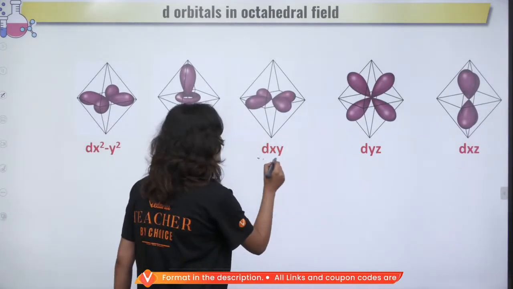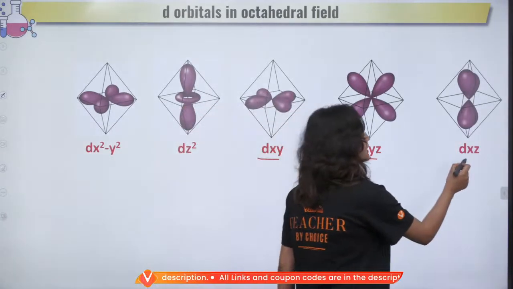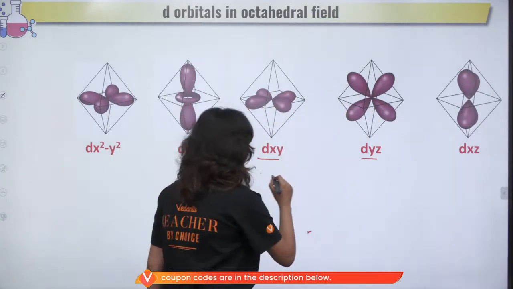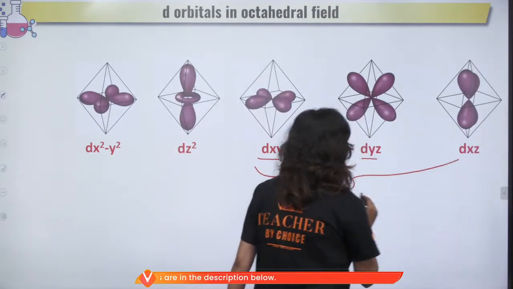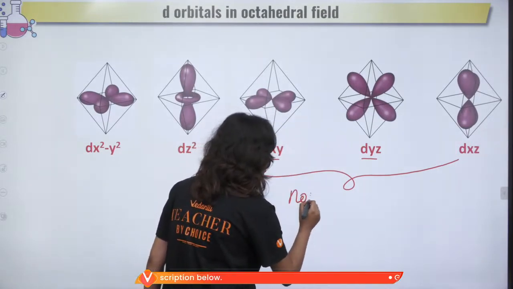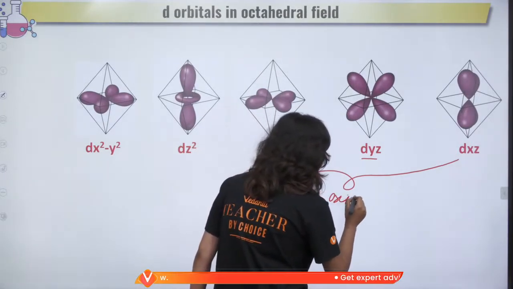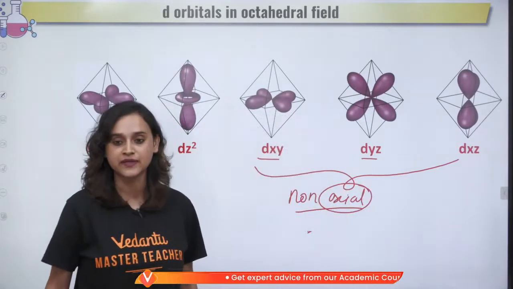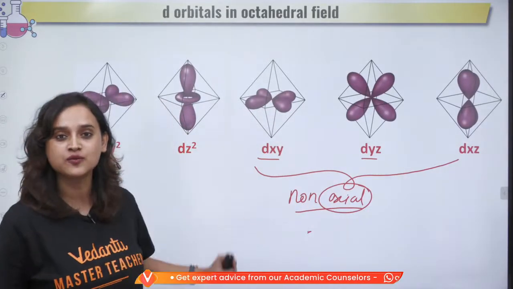So there is dxy, there is dyz, and there is dxz, okay? Now these ones are called non-axial. What do you mean by this word axial? Everybody, what do you mean by this word axial?